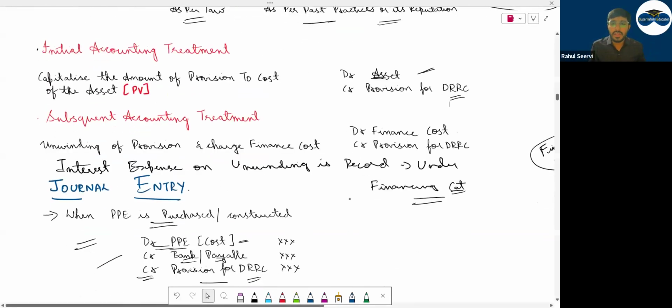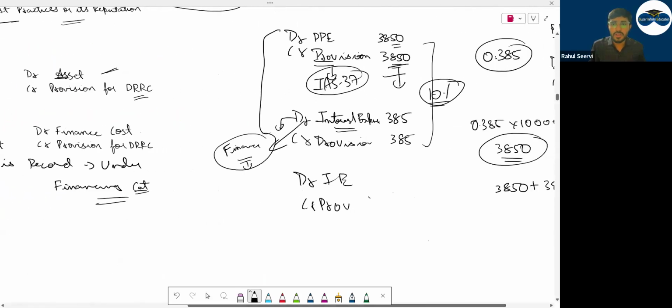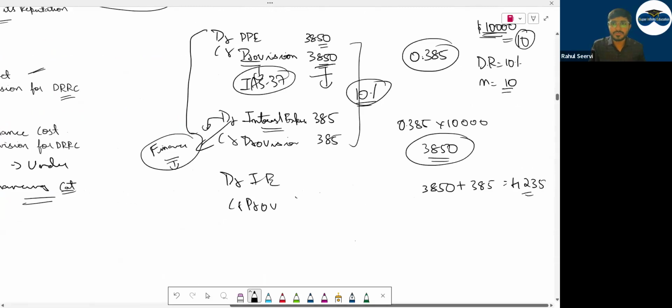So then, as I mentioned here, finance cost we have recorded this. We have taken the example of the 10,000, the value today was 3,850. I say that अगर मैं आज 3,850 रुपीज इन्वेस्ट करूंगा, मेरे को फ्यूचर 10 years के बाद में कितना मिलेगा? 10,000. So what I do, that 10,000 I do reverse, I get 3,850 to understand what is the value. श्रेया अब क्लियर है बेटे डिस्काउंटिंग का मतलब क्या है?